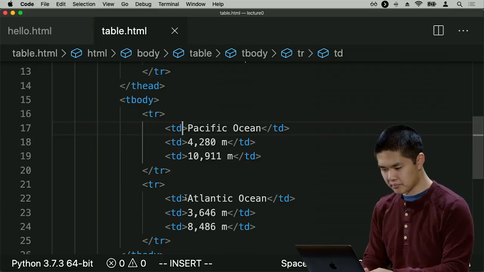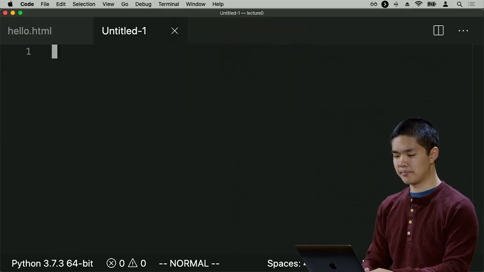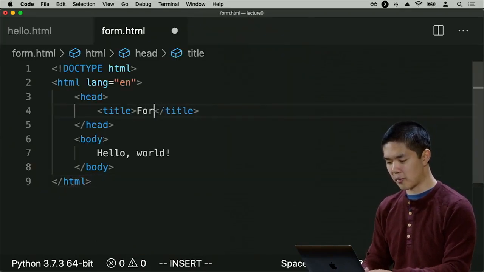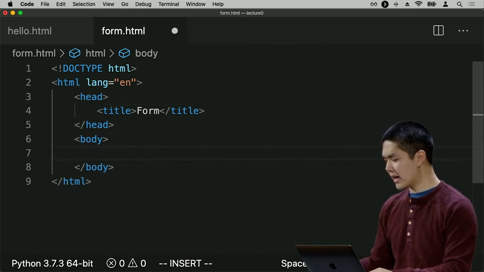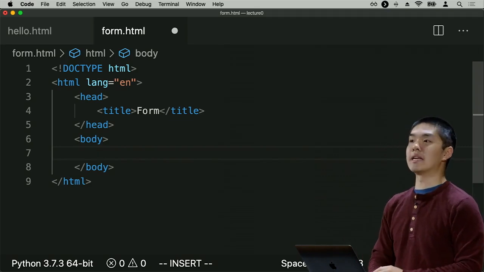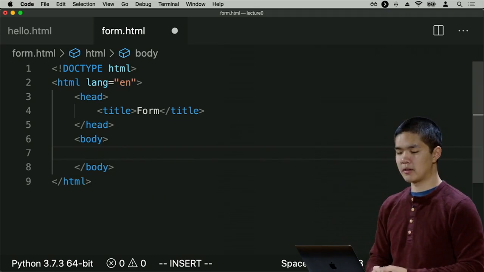And so now let's take a look at how we can use HTML in order to create a form that's going to display some information. So I'll go ahead and create a new page called form.html, again using that same HTML as before. We'll call the page form. And inside of the body of this page now, let's say that I want to create a form that gives the user an opportunity to provide their full name, for example. How do I do that?